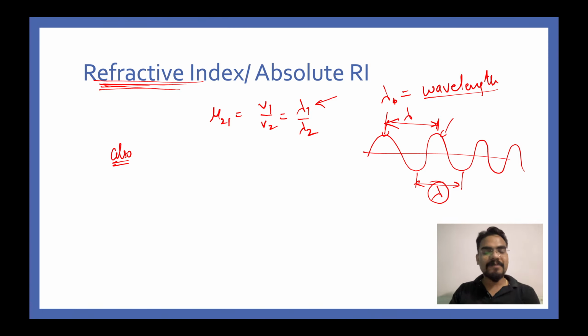Also, mu21 can be written as mu2 divided by mu1.